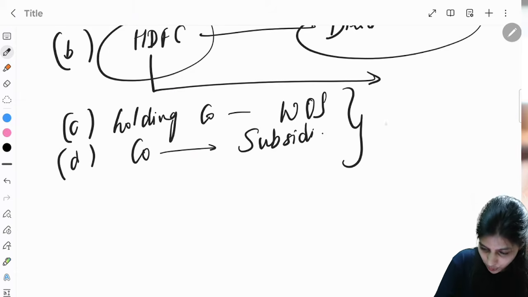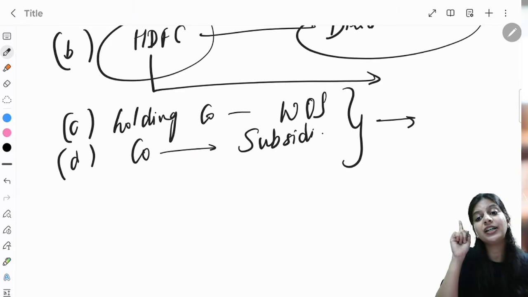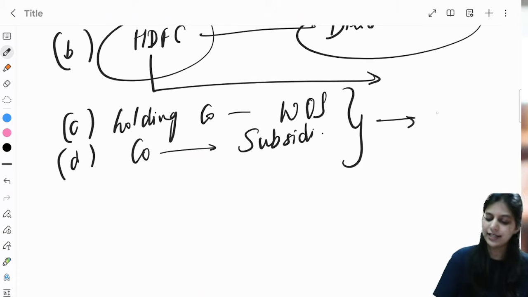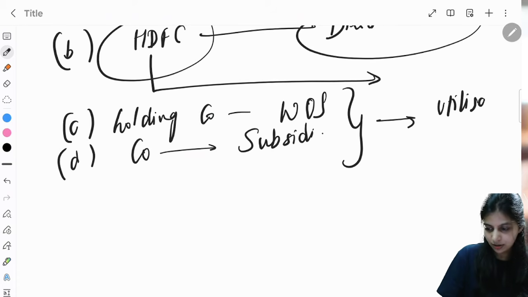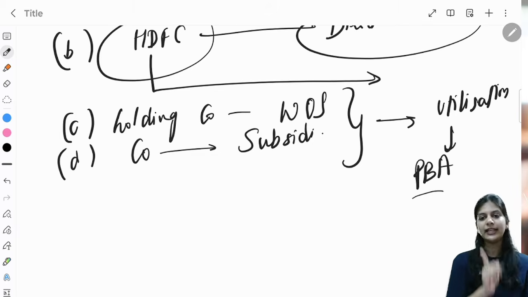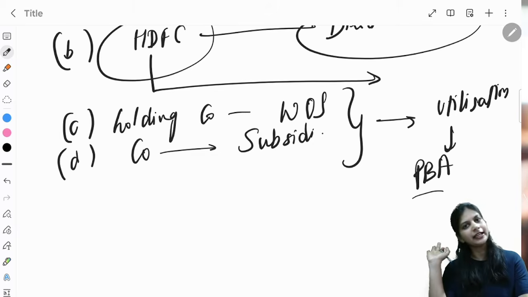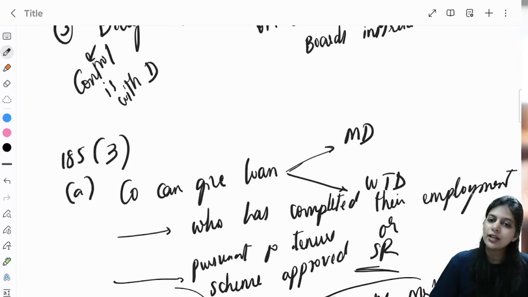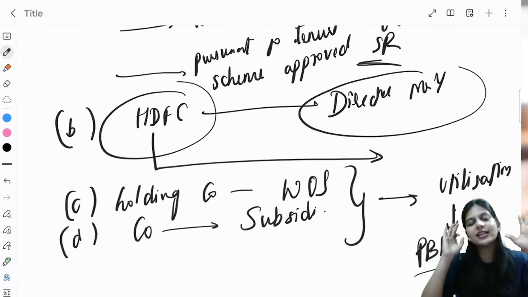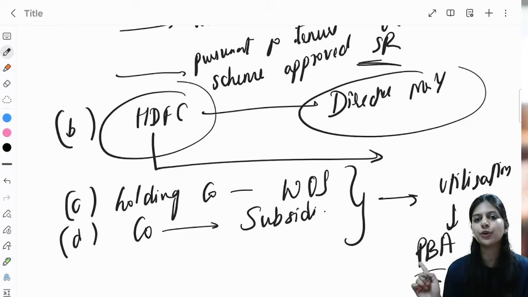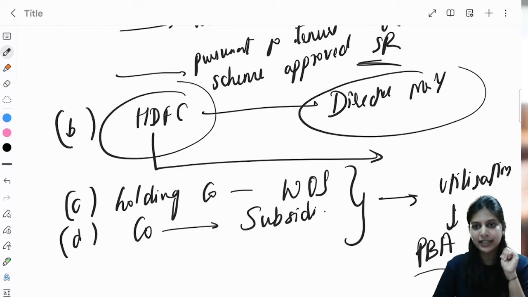Provided, these two only apply if the utilization of the loan is for its principal business activities. So utilization for principal business activities only, not for any other purpose. Clear? Clear, all of you? All the points clear? These are the exceptions under subsection 3. Understood? Section 185 subsection 1 says a company cannot give loan to the following people, 4 people, right?